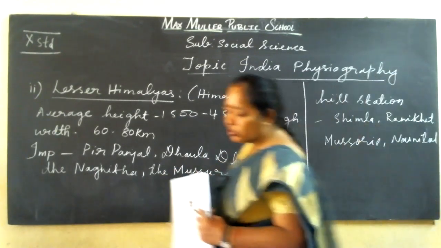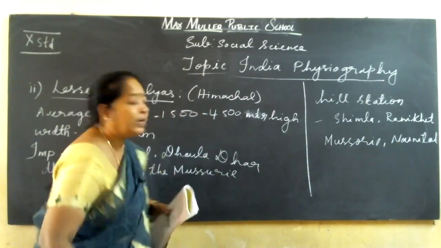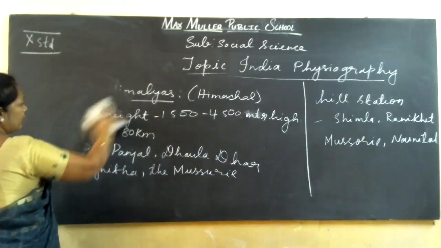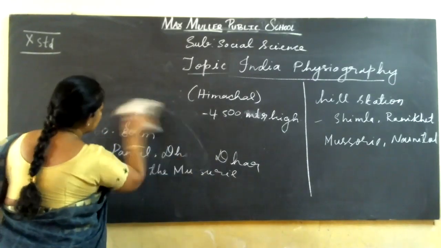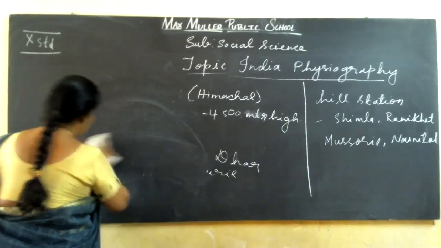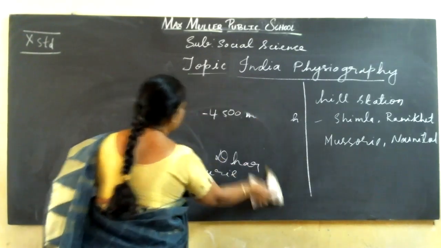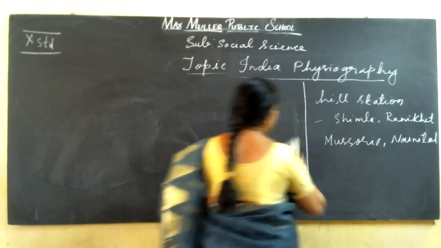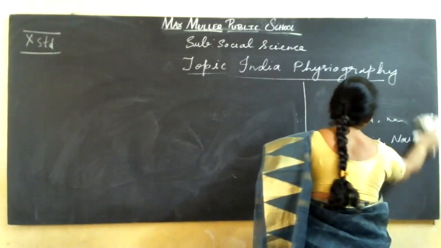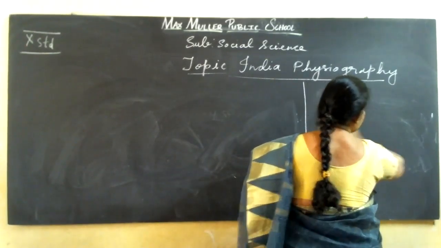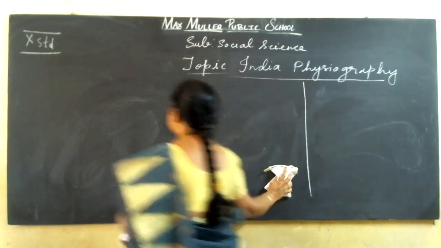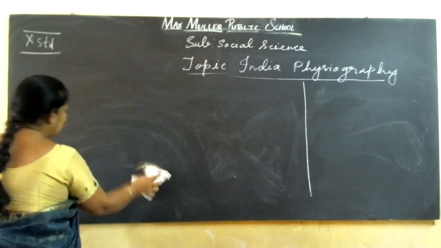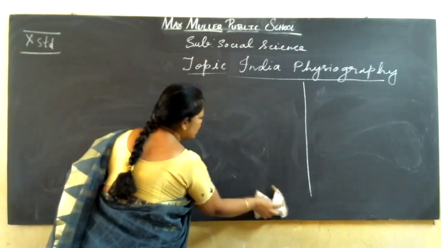Next, we go to the Outer Himalayas. That is the slopy region of the ranges of Himalayan mountains. So here the height of the slopy mountains is very less, and moreover they are all slopy regions, and small hill stations are there, and also valleys are there, with flat bottoms, which are called dunes.